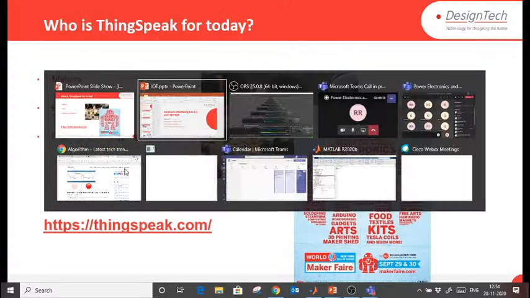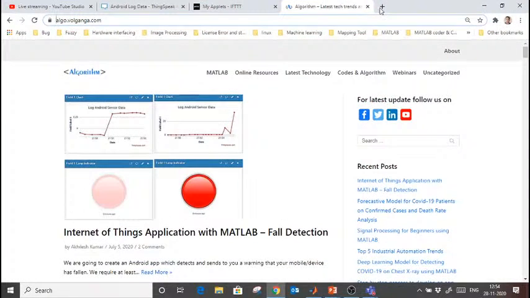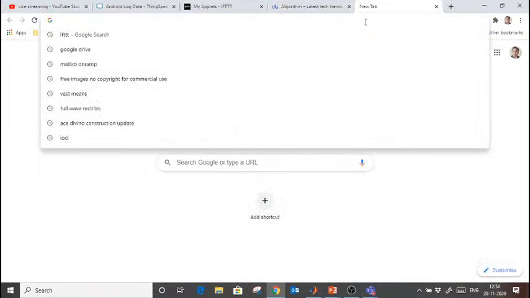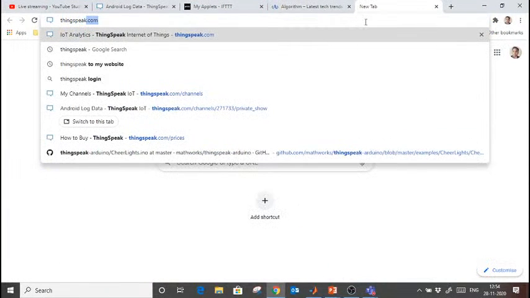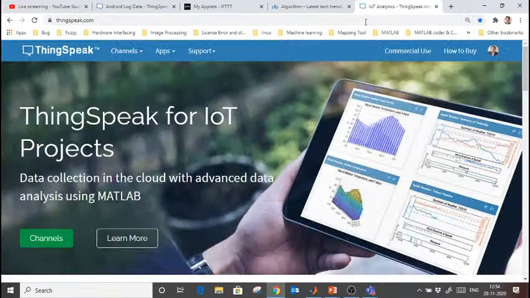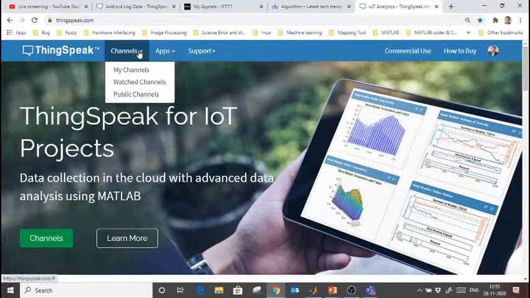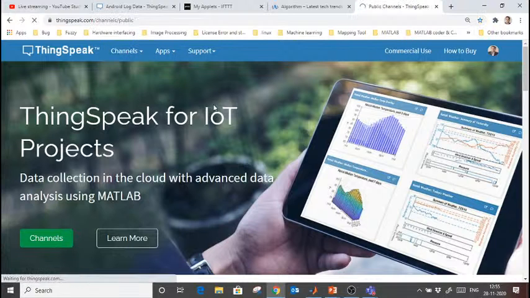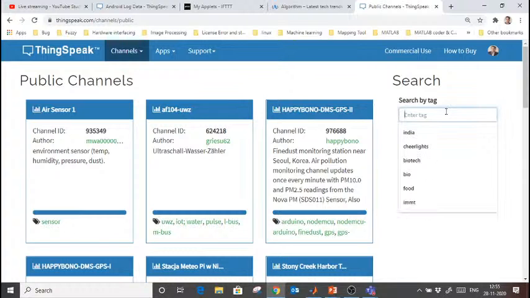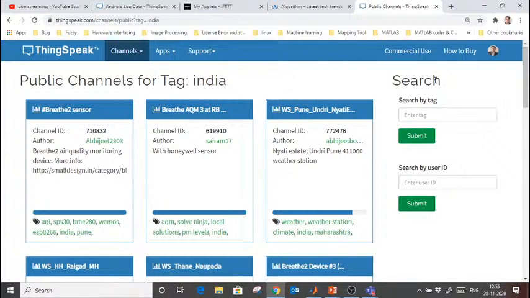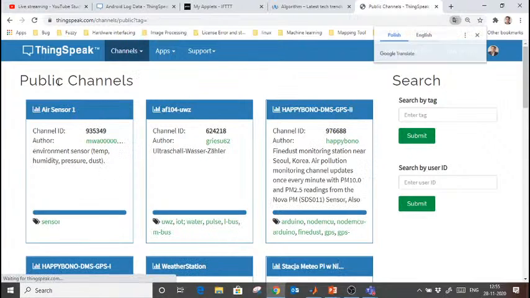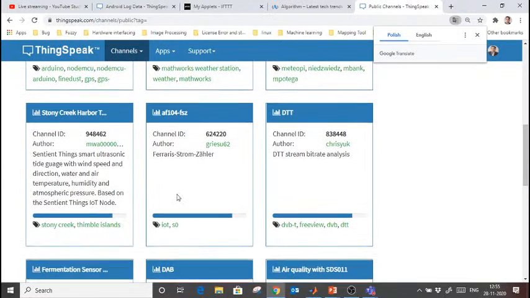If you open ThingSpeak, it will open like this. Let me switch here and open ThingSpeak here. Simple, you have to write thingspeak.com. This is ThingSpeak. Here lots of channels are available. Let's say I go into public channels and search whether there are such channels installed in India or not. I will search here and submit this. And you see that lots of channels which are installed in India are showing here.